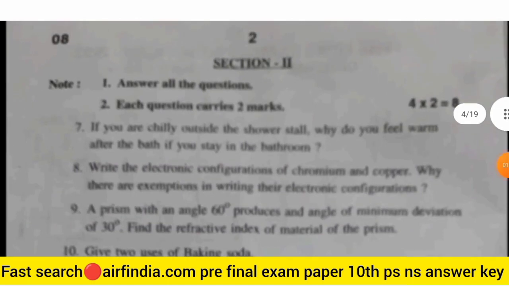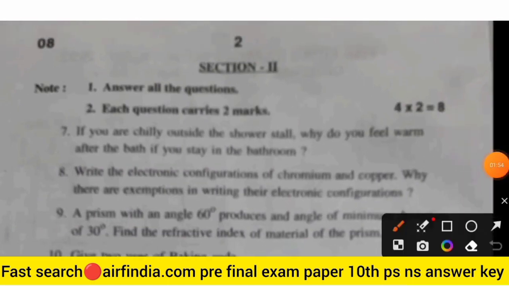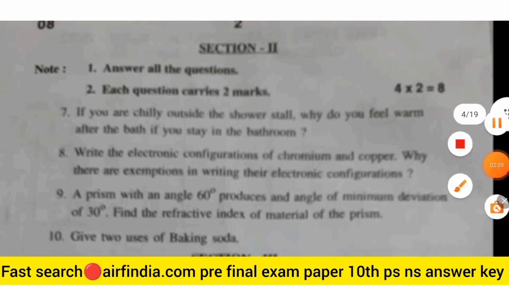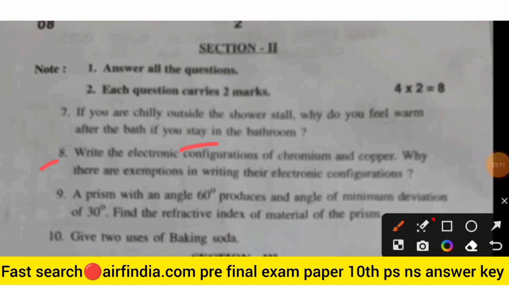Section 2: answer all the questions. Each question carries 2 marks. If you are chilly outside the shower stall, why do you feel warm after the bath if you stay in the bathroom? Next, write the electronic configuration of chromium and copper.